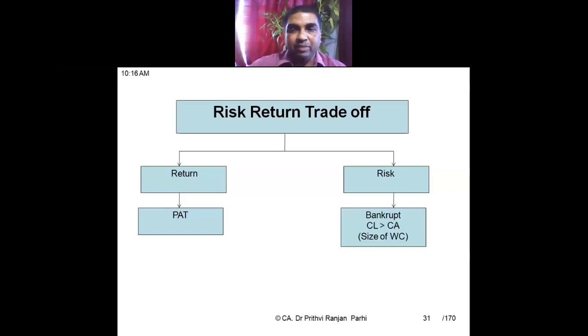Now tell me, whether current asset gives us more return, or non-current asset. Which kind of asset gives us more return?